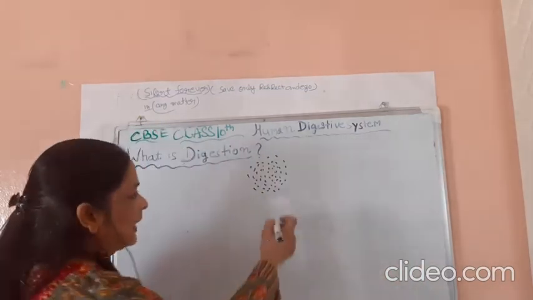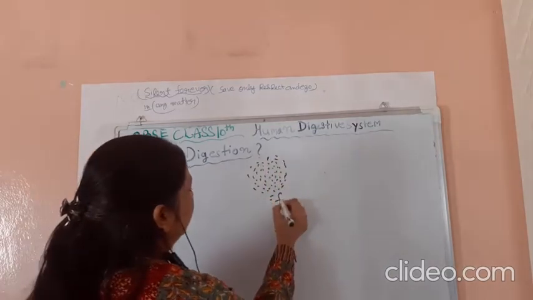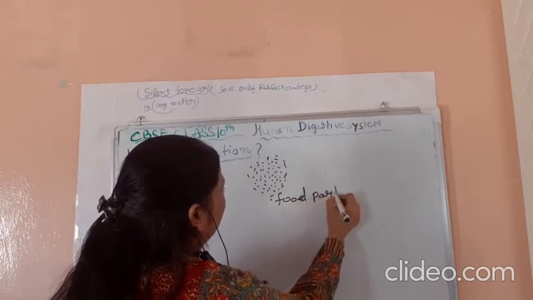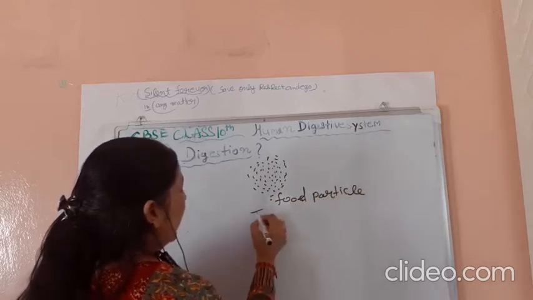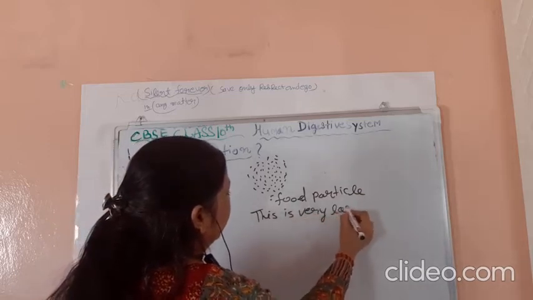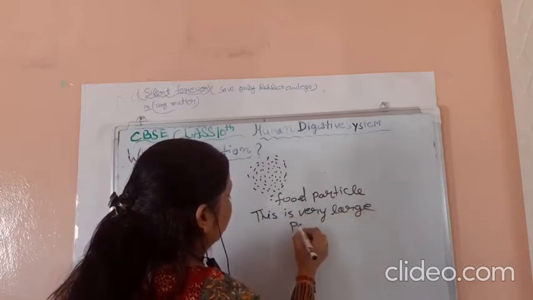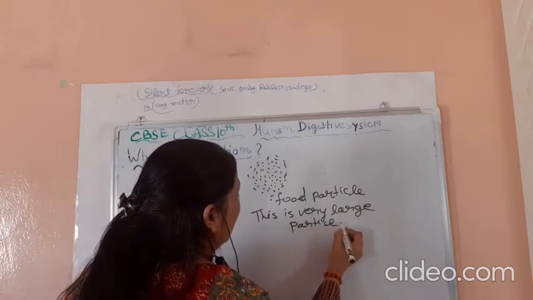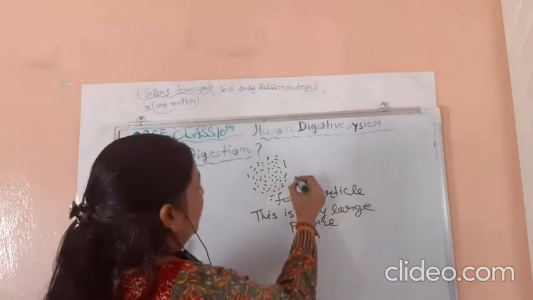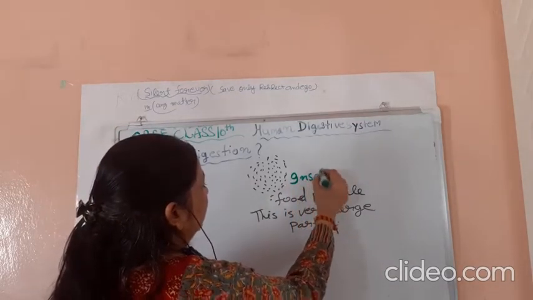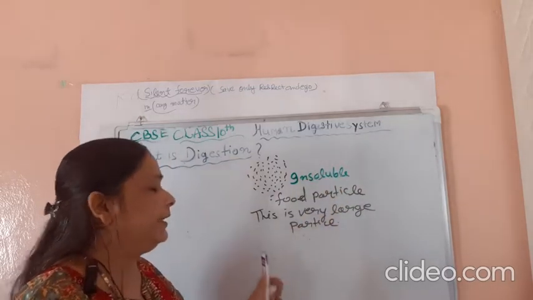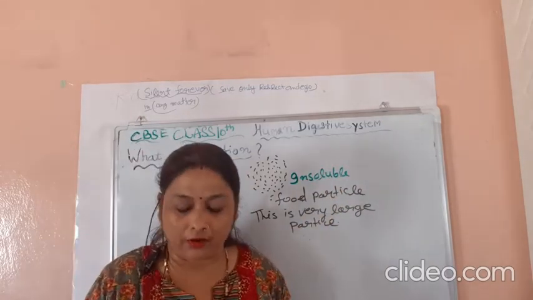Suppose this is a food particle. This is a very large particle, and insoluble. Breaking down the insoluble food particle into small particles.